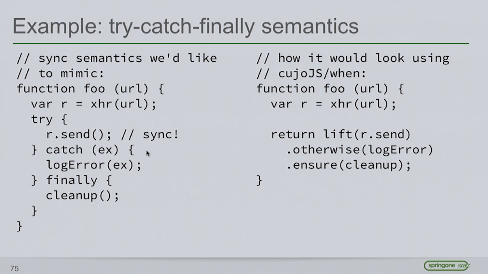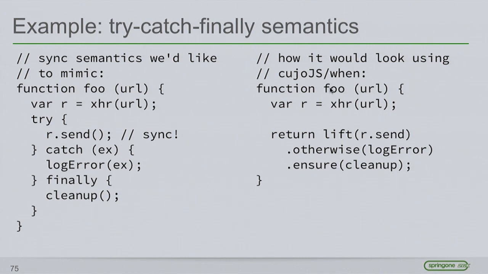And I can also start reasoning about things in some of the semantics I'm used to. So this code on the left looks like something I want XHR to look like. I want this XHR operation here to be synchronous, but it's not. It's async. So if I could write a try-catch around it, this is what I would do. I would say, okay, try to send it. If you can't, log an error, and then after you're done, clean up. But because this is async, we can't put a try around it because the operation might happen sometime in the future.